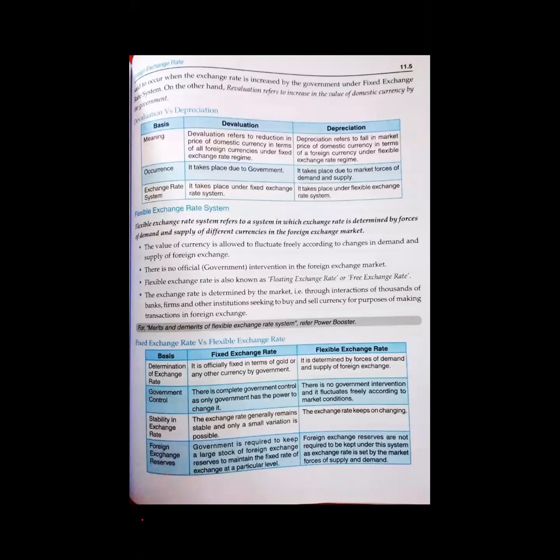Flexible exchange rate refers to a system in which the exchange rate is determined by the force of demand and supply of different currencies in the foreign exchange market. So based upon the demand and supply of foreign currency, when there is more demand, the price will be high. When there is less demand, the price will be less.